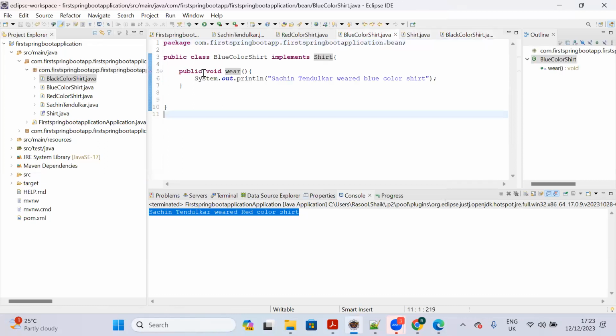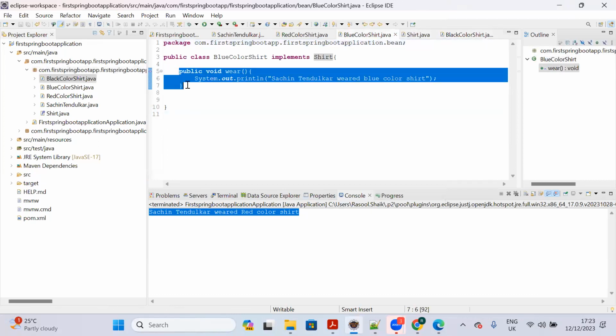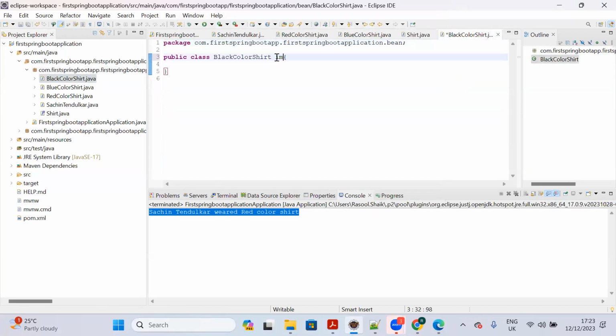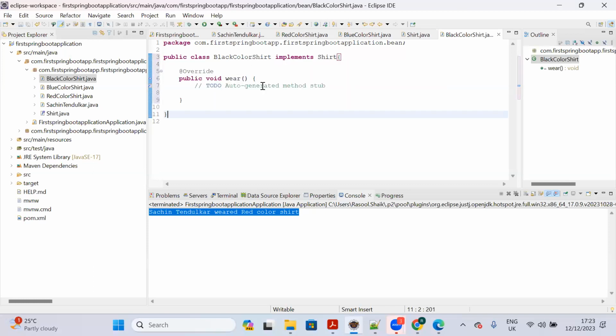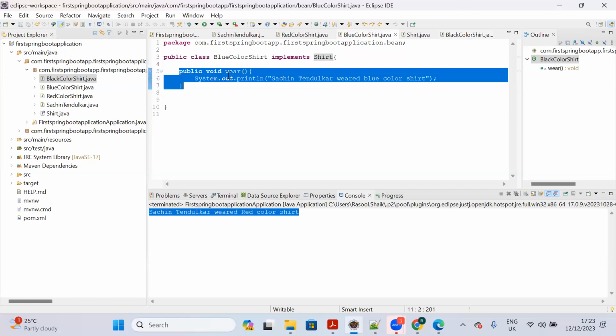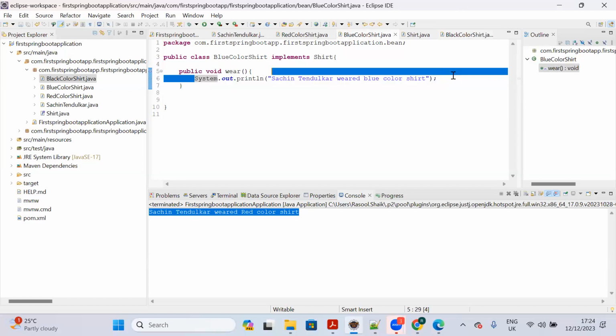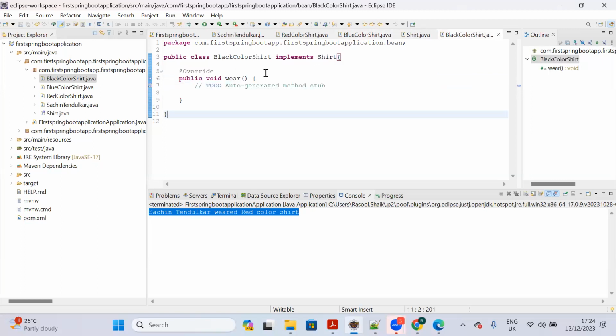In the same way, same method, we just need to copy paste, or else I will do it another way. Some people may have doubts. So here just implement the shirt interface. The moment you implement the shirt interface, you must override the interface method in the subclass, right? So just add the implemented method, and that's it. Now we have to write one SOP statement. Very, very easy, guys. Now Sachin Tendulkar wears a black color shirt.